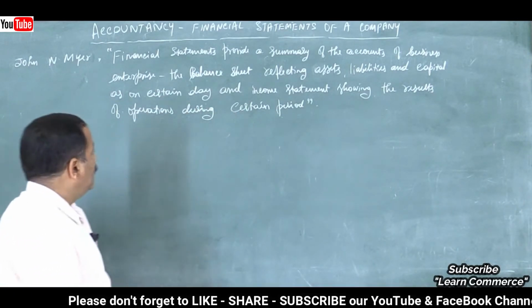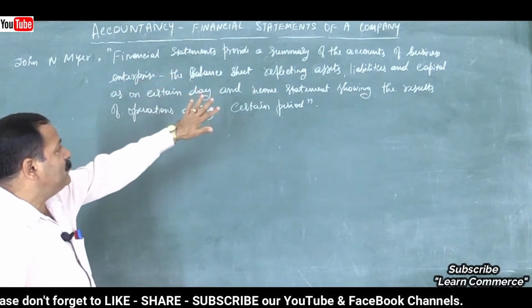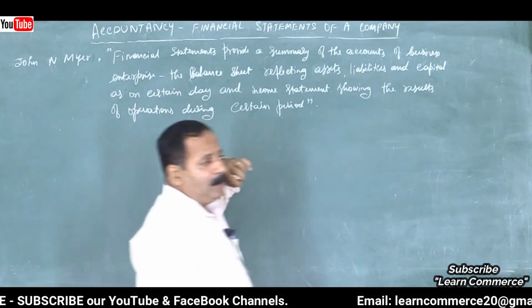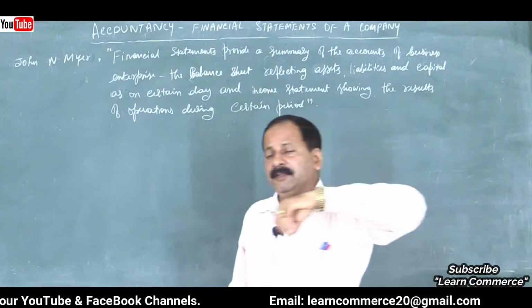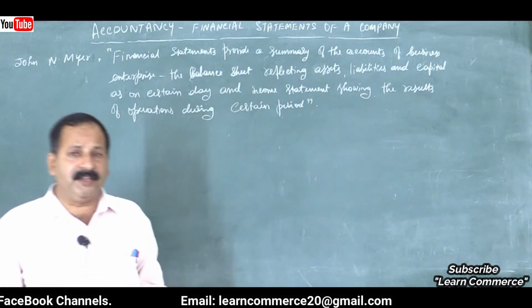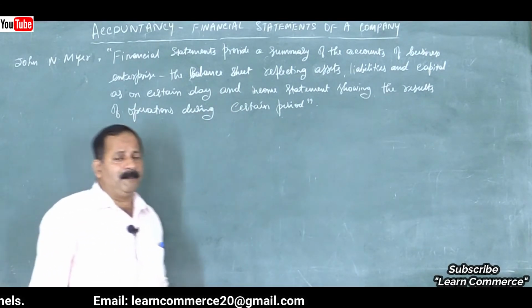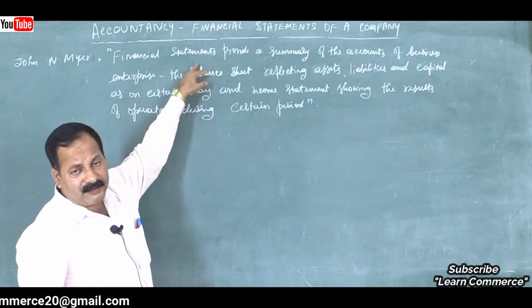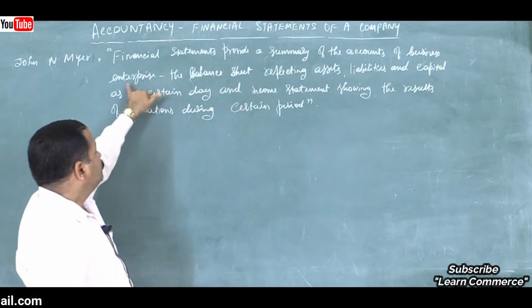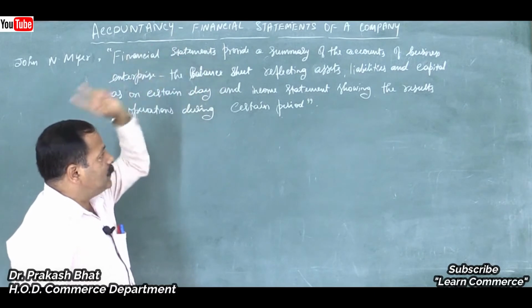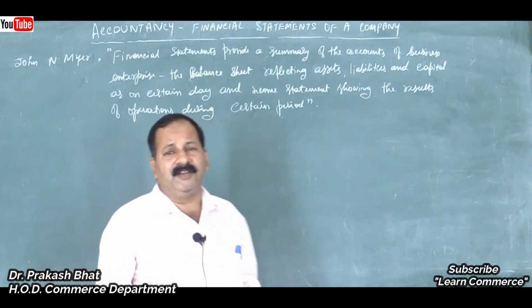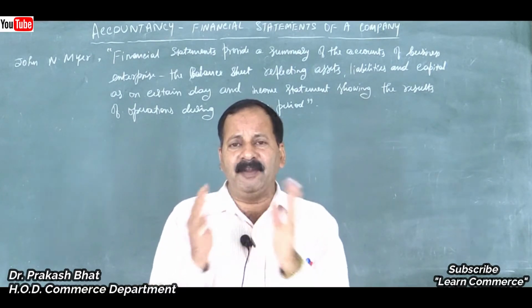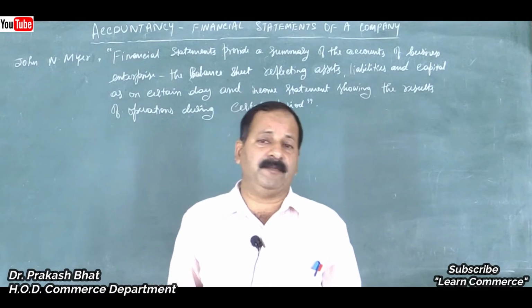So let us analyze this definition. Financial statements provide a summary of accounts of a business enterprise. That means whatever transactions were held during a particular year, now it is a financial year, this accounting year starts from 1st April and ends on 31st March of the next year. So for a certain period, the business enterprise provides a summary of the accounts, that is brief, whatever is done will be summarized and disclosed. That is nothing but financial statements.